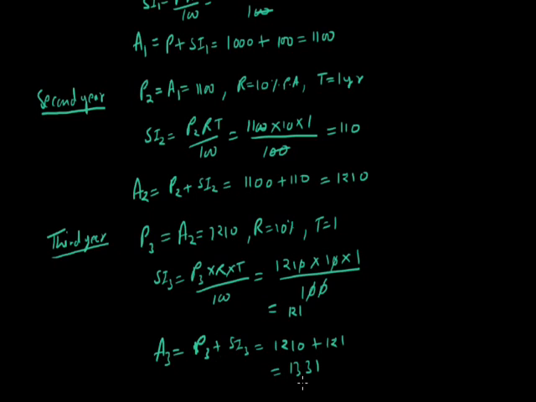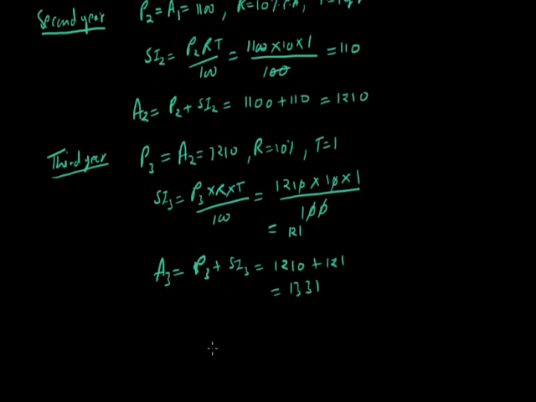So finally the compound interest is given as amount minus principal. The final amount is our A3 and the principal is P. The value of A3 is 1331, and the principal is 1000. So the compound interest is 331. So in this way we can find the compound interest.